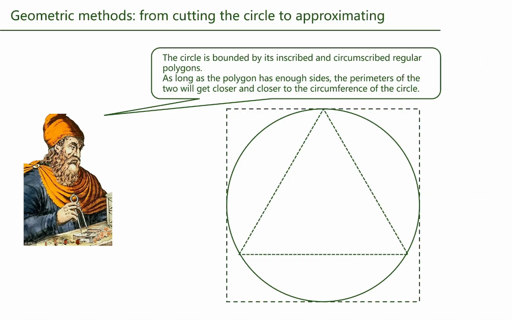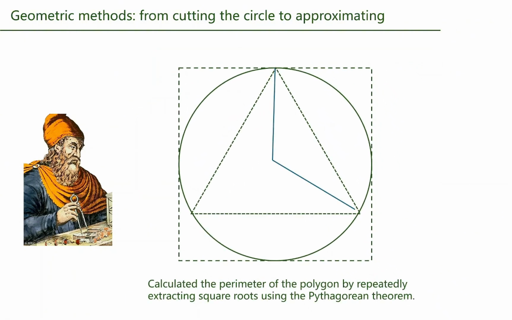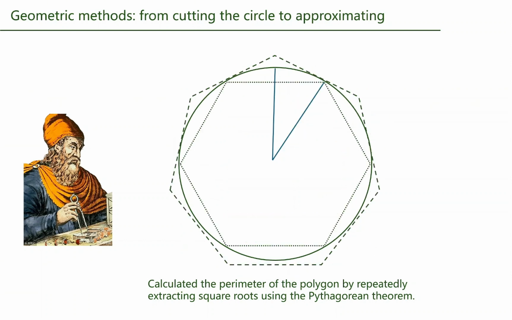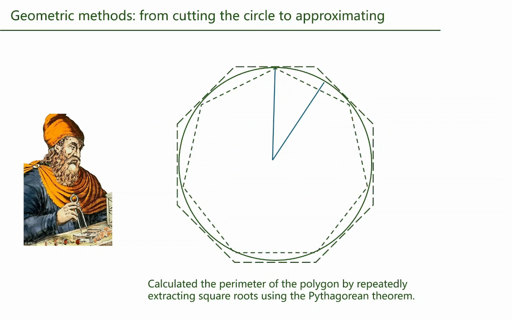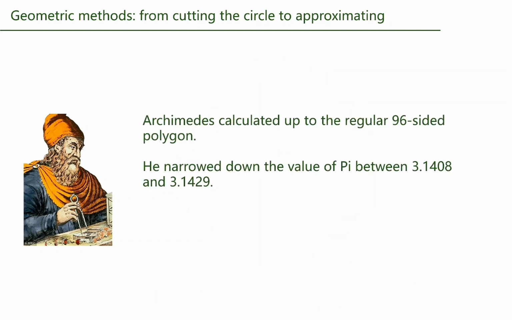Back in the 3rd century BCE, Archimedes used the squeeze theorem. He trapped a circle between an inside polygon and an outside polygon. As he added more sides to these shapes, their perimeters got closer and closer to the circle's actual circumference. He figured out the perimeter by repeatedly taking square roots using the Pythagorean theorem. Archimedes kept doing this until he reached a 96-sided polygon. Doing all of this by hand and in his head, his amazing work put pi somewhere between 3.1408 and 3.1429.